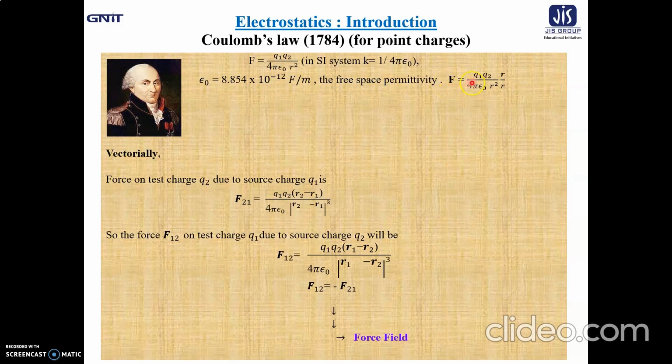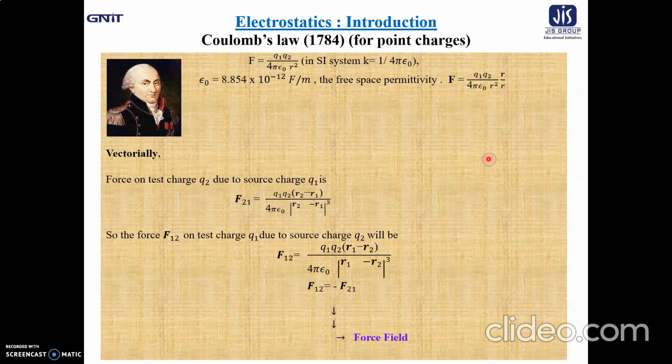So vectorially, F is expressed as Q1 Q2 by 4 pi epsilon naught r square into the unit vector associated in the direction of r. Now the unit vector r is written as r vector by the magnitude of r. That means, what about F? Vectorially, Q1 Q2 into r vector divided by 4 pi epsilon naught r cube.